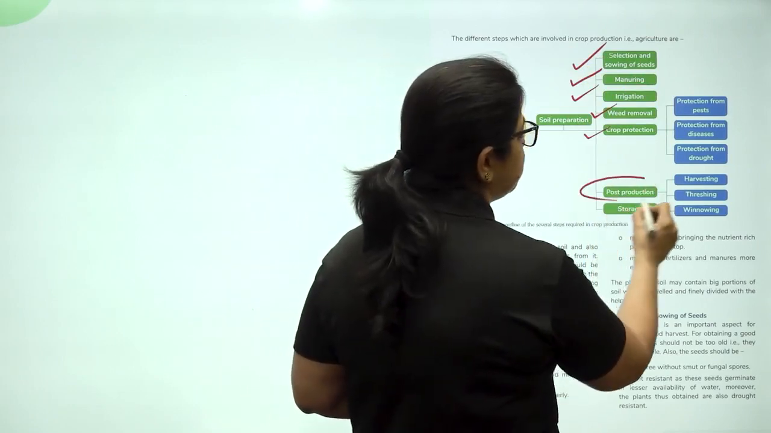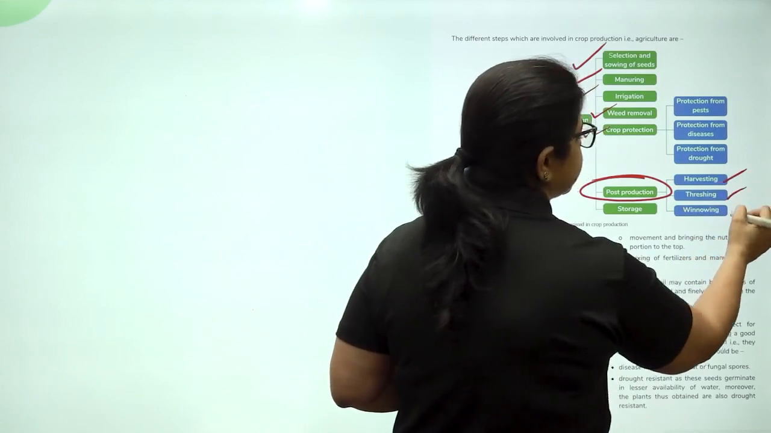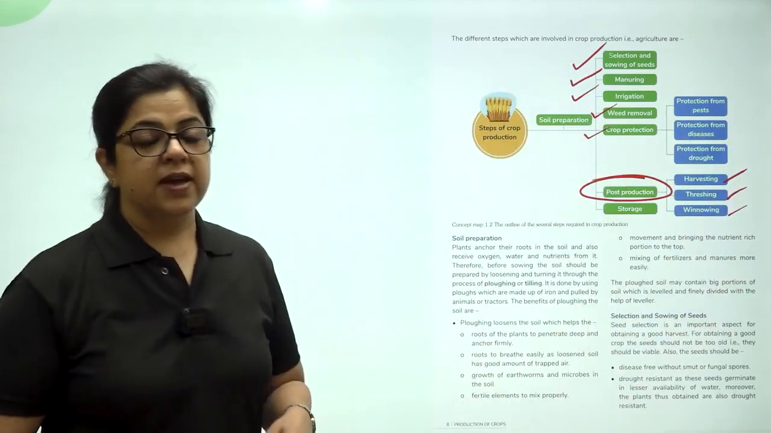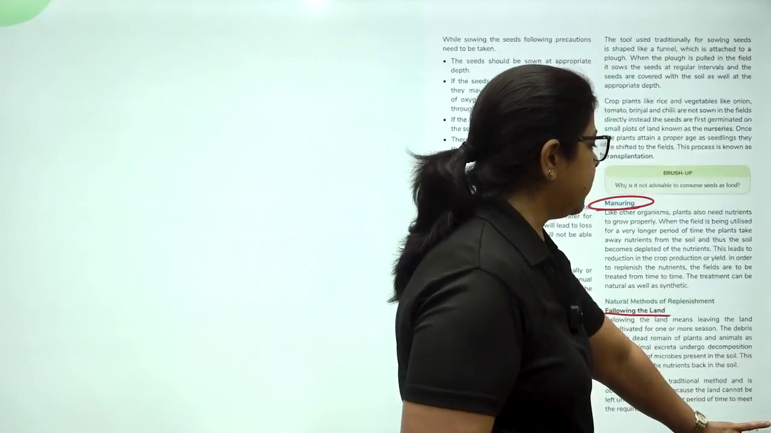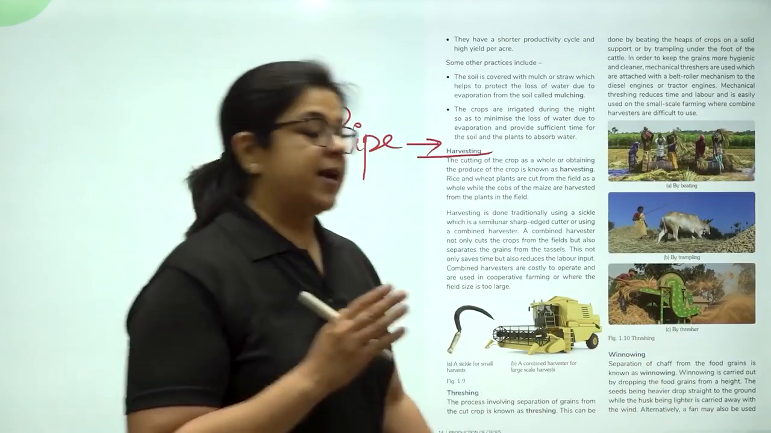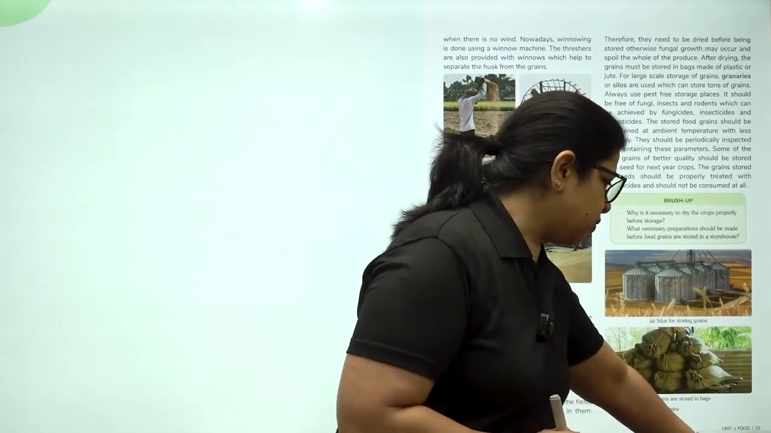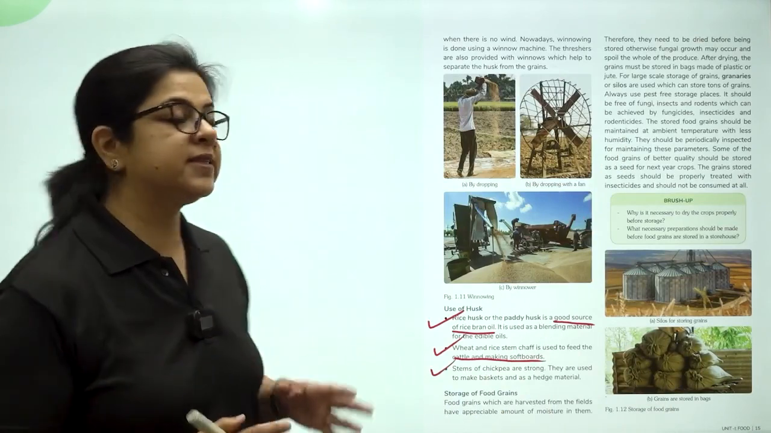Now let's come to post-production. Post-production includes harvesting, threshing and winnowing. And in the end comes storage. So in storage, what do we have to do? Similar things that affect the standing crops, they also affect the grains. Now, what are these things?